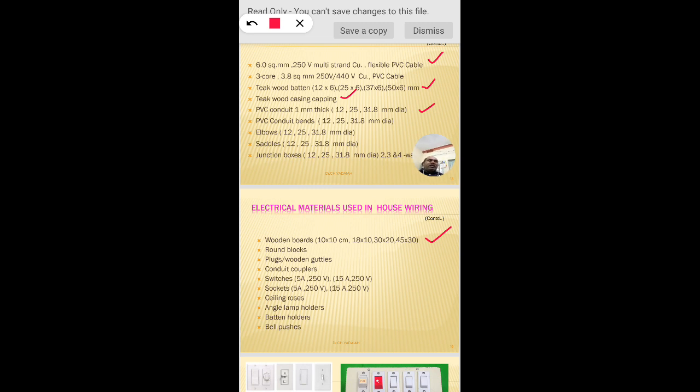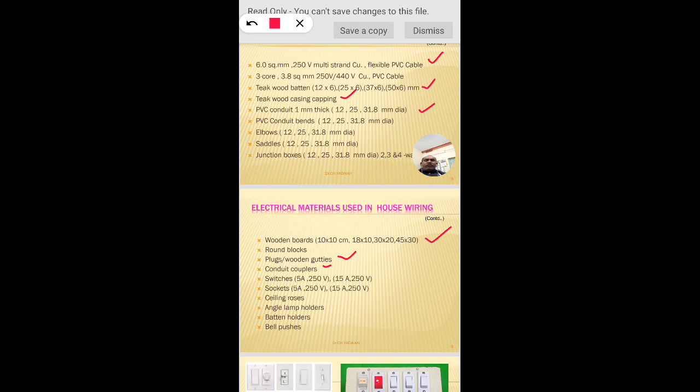This avoids dampness from the wall reaching the load. The plugs and wooden gutties are generally used to keep the saddles in a good position. And conduit couplers are generally used to join different sizes of conduits.